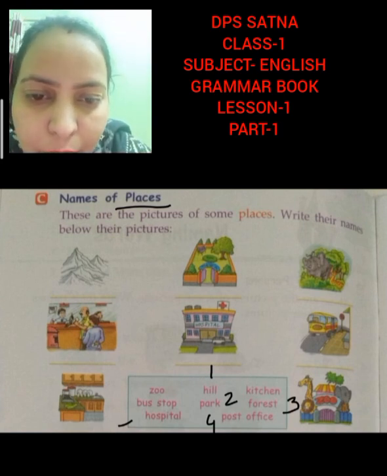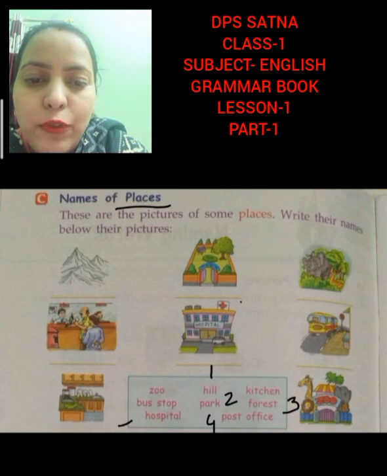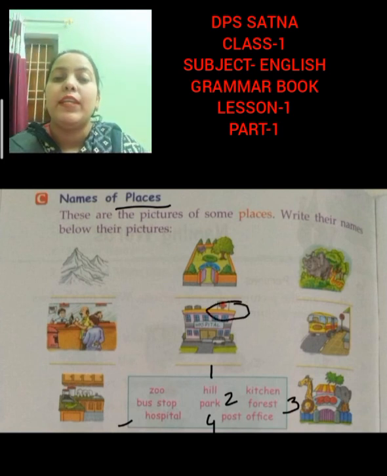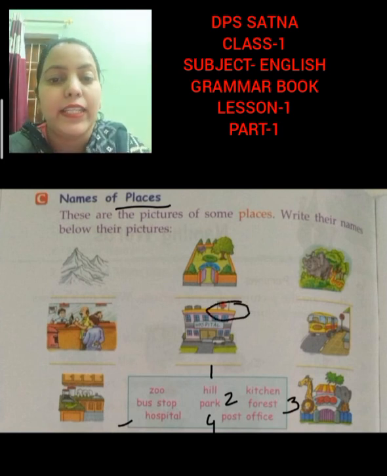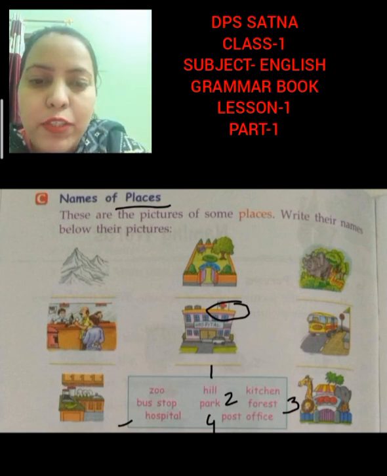Now the fifth picture is of hospital. It is written over there, and can you see this plus sign? We can see always this sign in the hospital. So write the spelling of hospital over here.